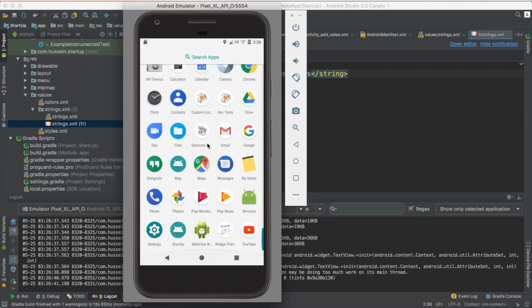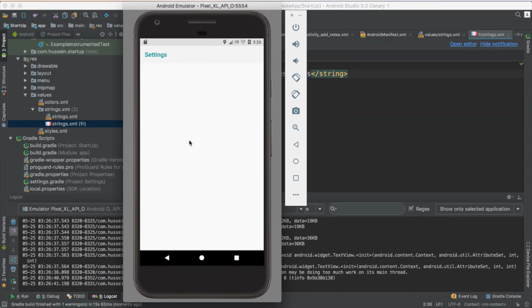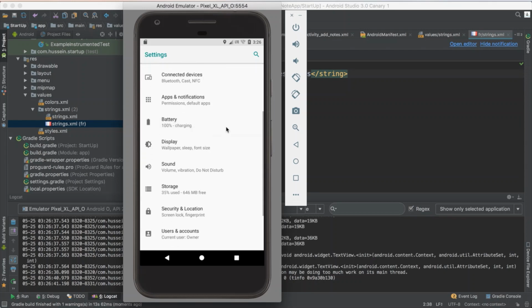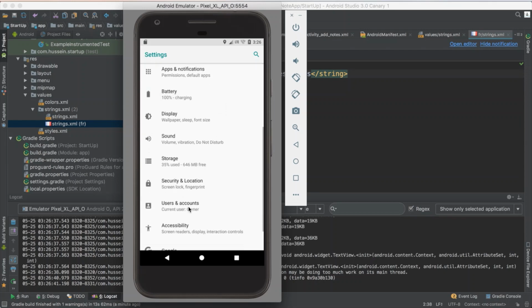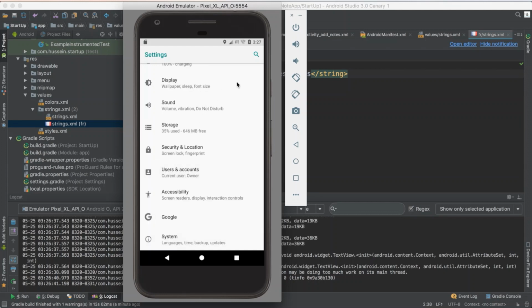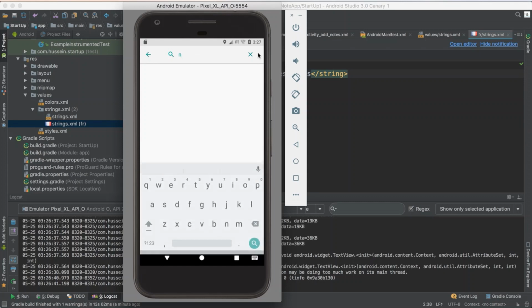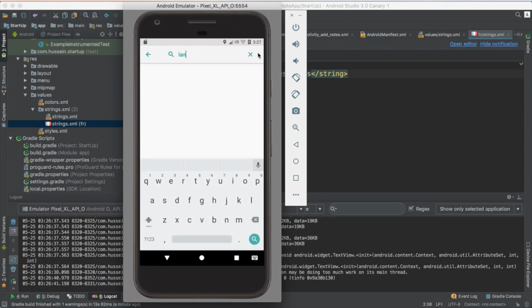Here it is. Look for the language. I don't know where the language is. Look for language. It's just selected English by default.